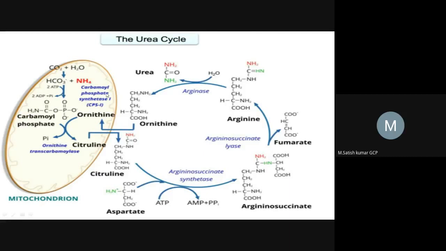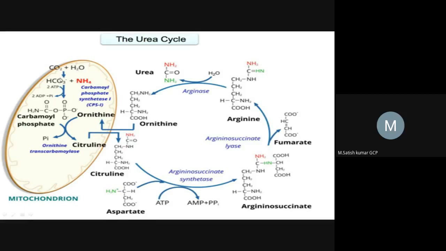A total of five enzymes are involved in this urea cycle, of which two enzymes are present in the mitochondria, and the remaining three enzymes are present in the cytosol. So this first reaction occurs in the mitochondrial matrix. Why? Because carbamoyl phosphate synthetase 1 is present in the mitochondrial matrix.